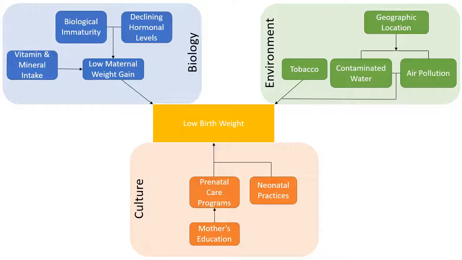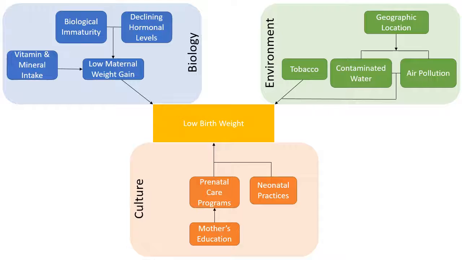Today I'm going to talk about factors that affect low birth weight, which in turn can lead to health conditions later in life, such as diabetes, heart disease, obesity, and high blood pressure. Specifically, I will talk about how biological, environmental, and cultural factors influence low birth weight. While I have separated the three factors, know that they are interrelated, and you could argue that some variables could have a shared relation with two or even all three.